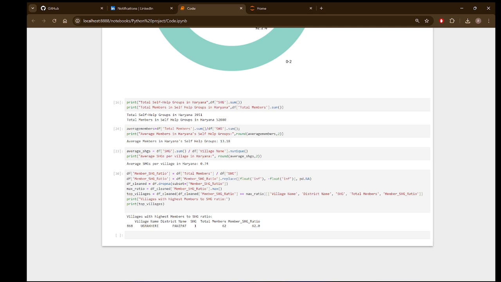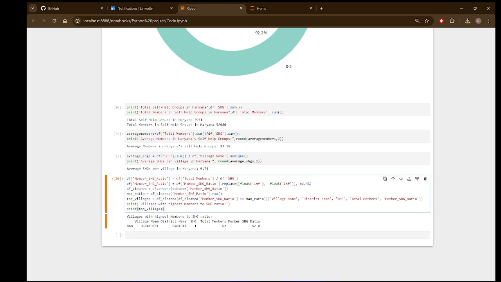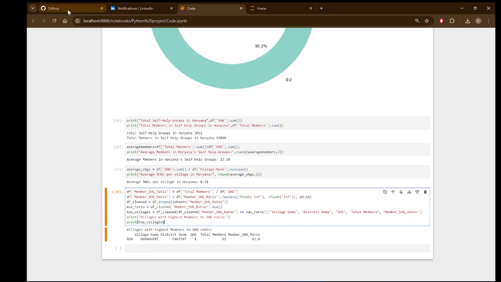By writing this code, I've extracted the village which had the highest members to SHG ratio. It is very important. As we can see, Ugra Kheri of Panipat district has the highest members to SHG ratio. Now let me go through the GitHub.